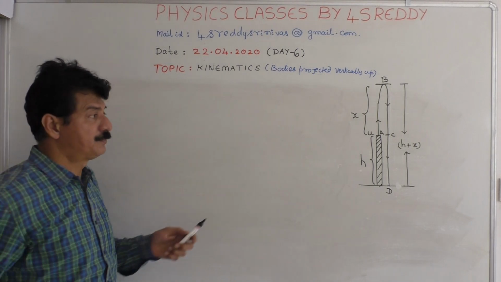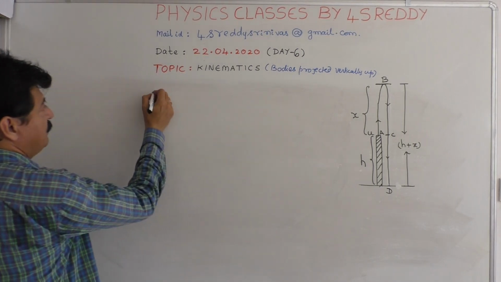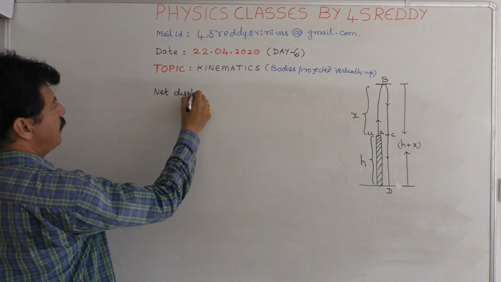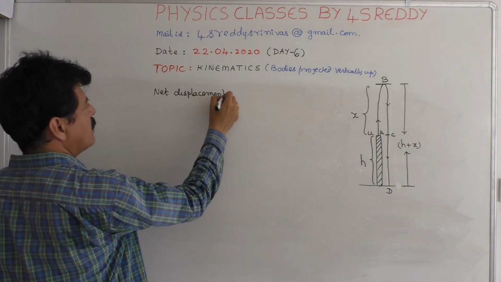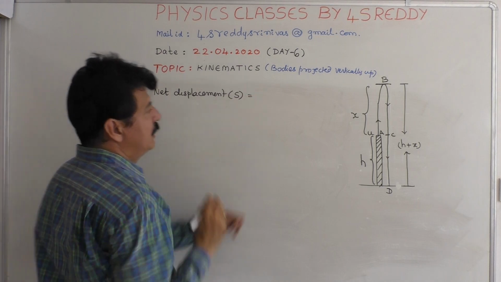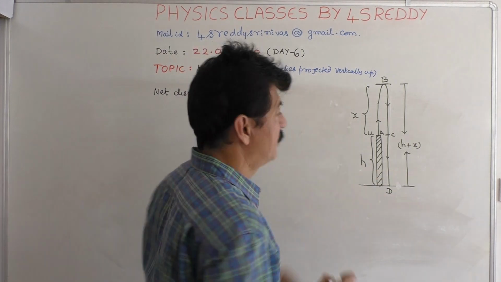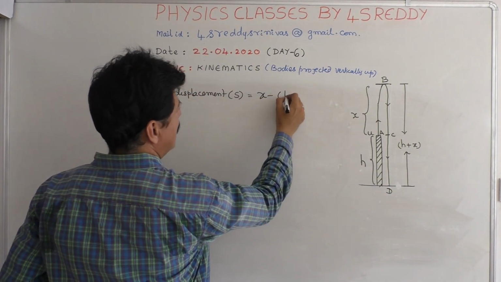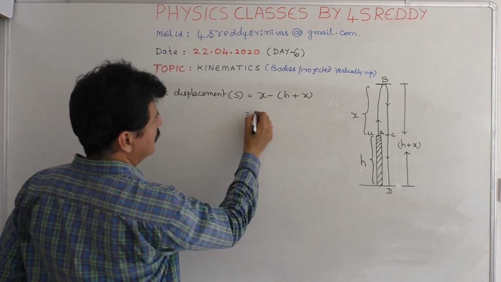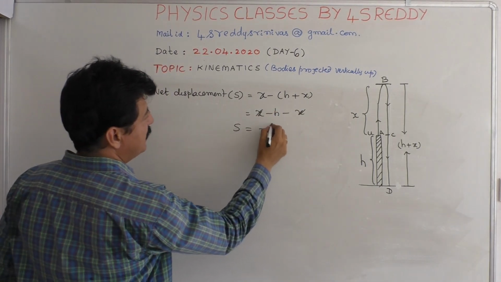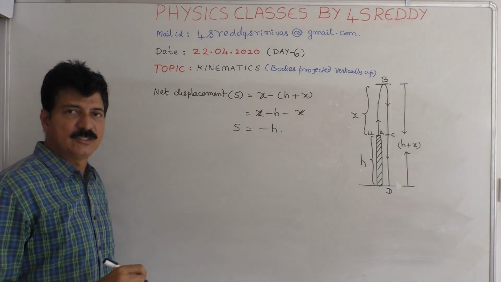Regarding this, first if you calculate net displacement, S is equal to, in upward motion displacement is x positive, downward motion negative. So x minus of h plus x, that is x minus h minus x. So displacement is obtained as minus h.